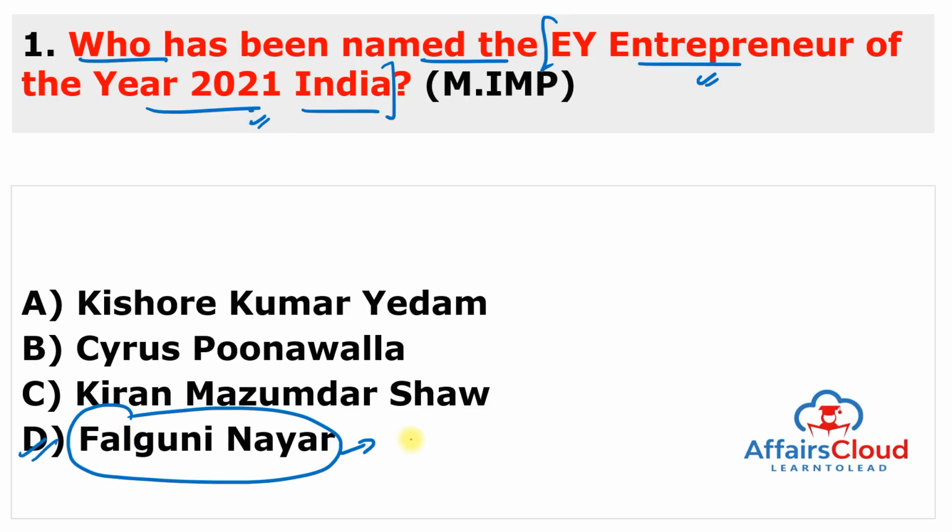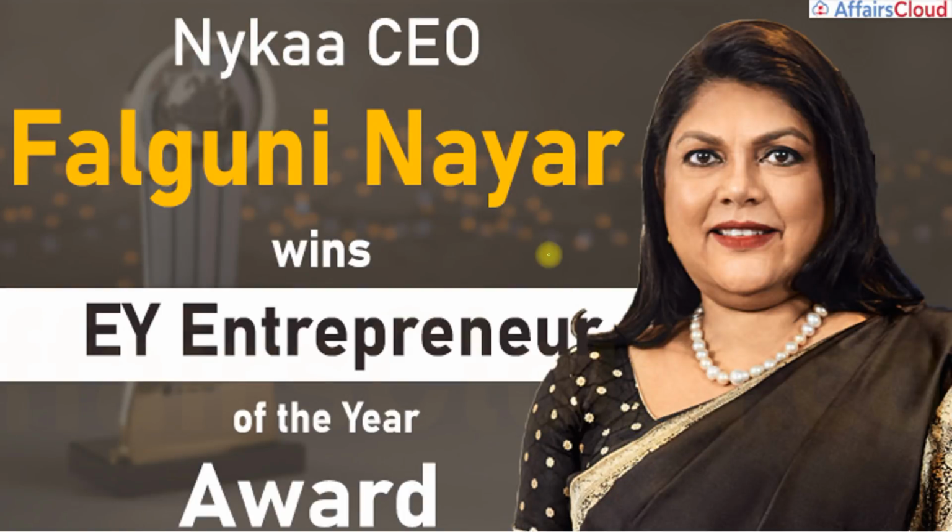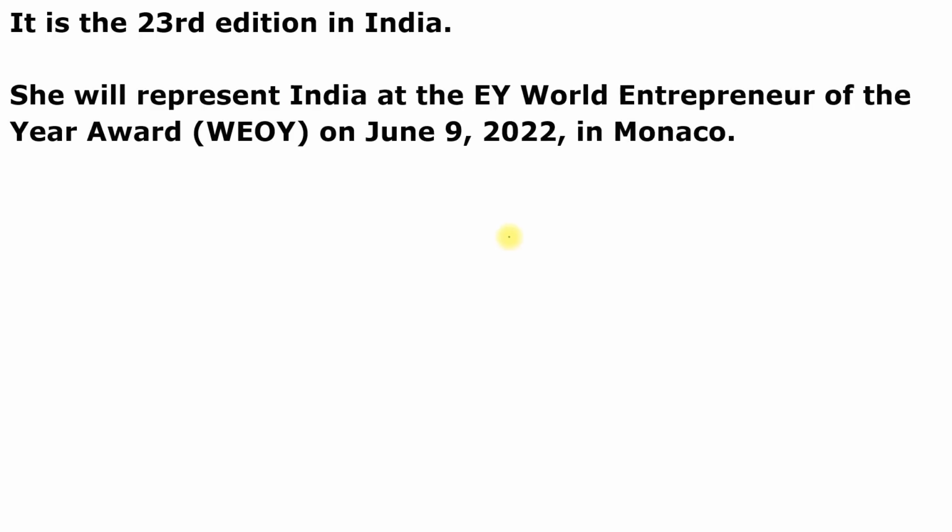Who is Falguni Nair? Falguni Nair is the founder as well as the CEO of a very important company known as Nykaa. I think all the students know about this company, and you can also see here the picture of Falguni Nair who won this Entrepreneur of the Year award. This is the 23rd edition of this award, and she will represent India at the EY World Entrepreneur of the Year Award on 9th of June 2022, and this ceremony will be held in Monaco. You have to just remember this will be held in Monaco.